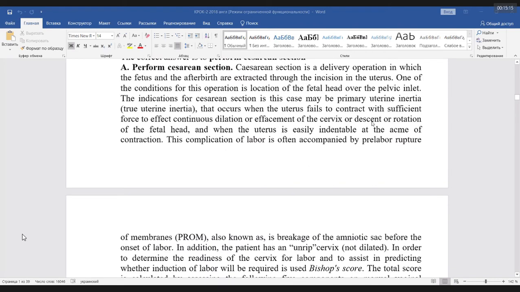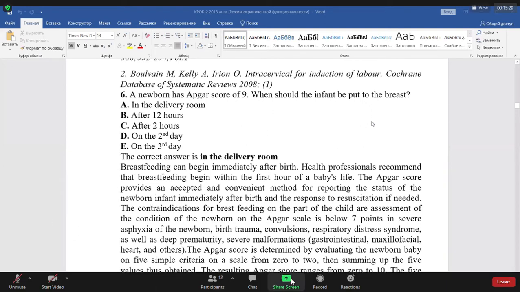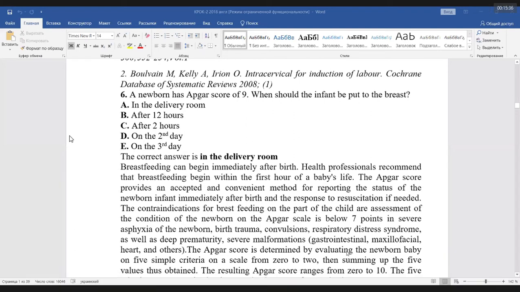Number 6. Number 6 and Vilima, please. Where are you? Where is Vilima? No, disappeared, guys.